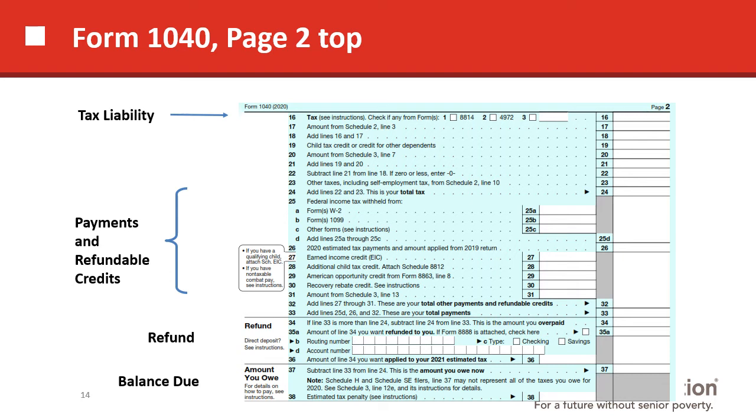Also, if the taxpayer had made estimated tax payments, quarterly estimated tax payments, they would show up on line 26. And then refundable credits, the big one being earned income credit on line 27. And again, a refundable credit is a credit that somebody would get the entire credit regardless of whether they had tax liability or not. Then we can see the refund on line 35A.